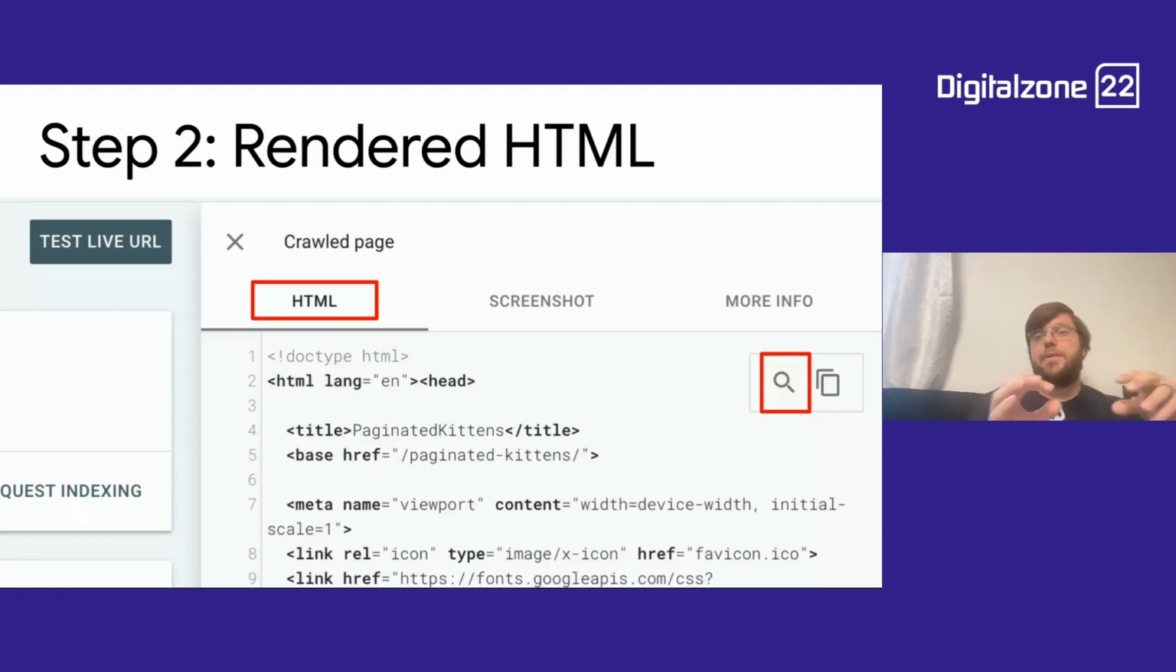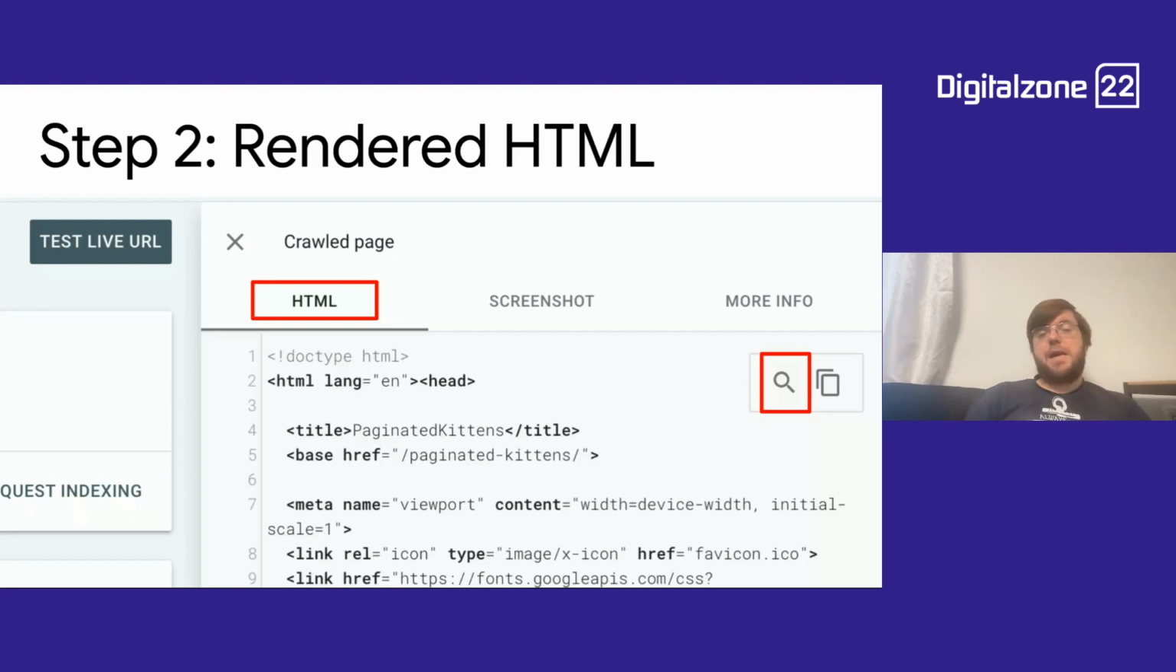So if you know that a piece of content is being injected with JavaScript, you can basically use that search function here to find the piece of HTML that hopefully is there. If you don't find it here, that usually means the rendered HTML does not contain that piece of content. And that is where your problem lies. If the content isn't in the rendered HTML, it means it can't be indexed.